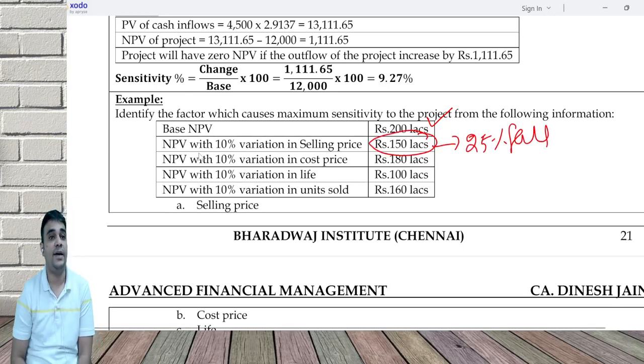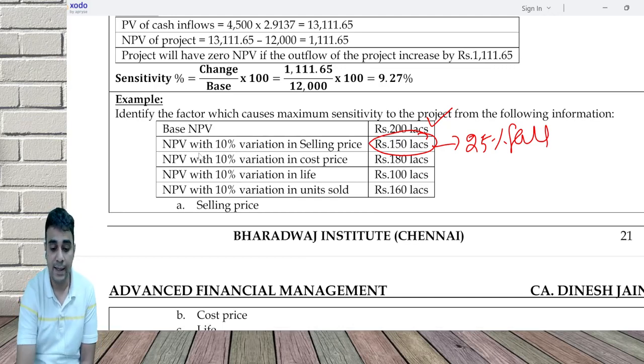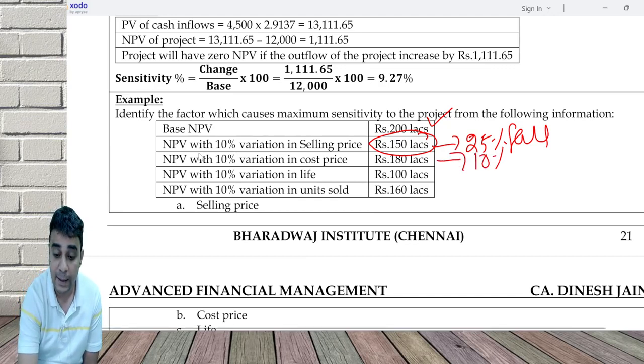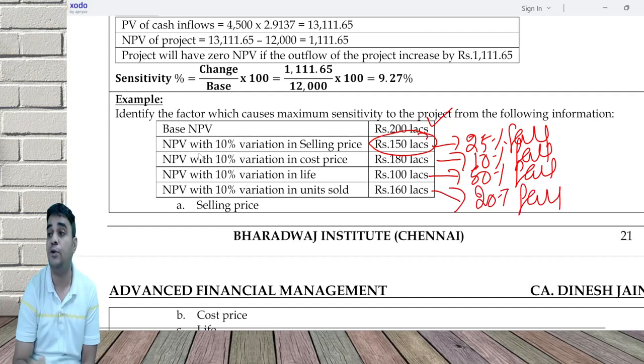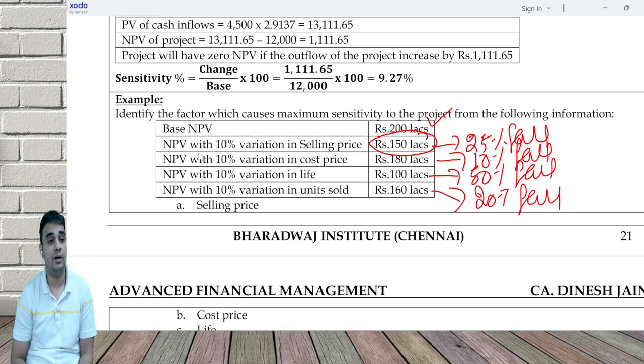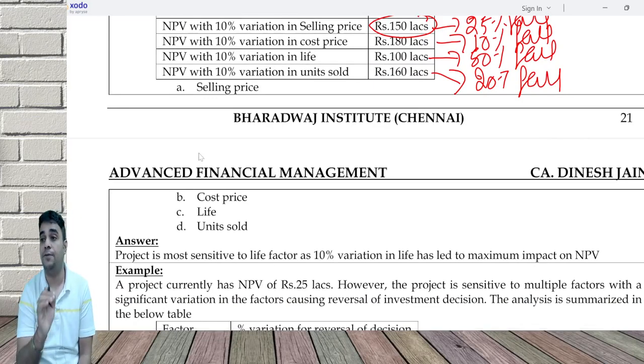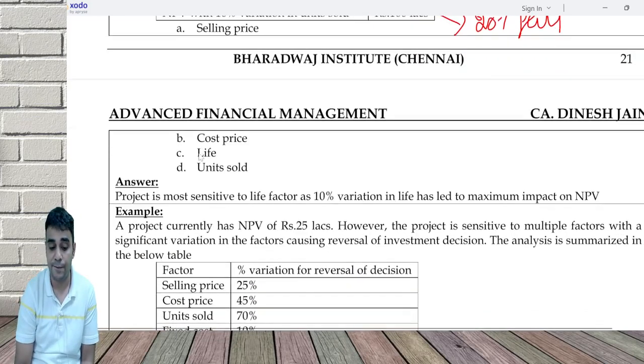Second parameter, it is a 10% fall. Third parameter, it is a 50% fall. Fourth parameter, it is a 20% fall. Which is leading to maximum fall? Variation in life. So life is the most sensitive factor here.